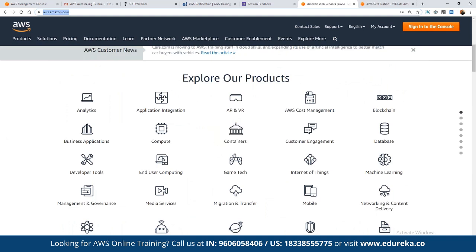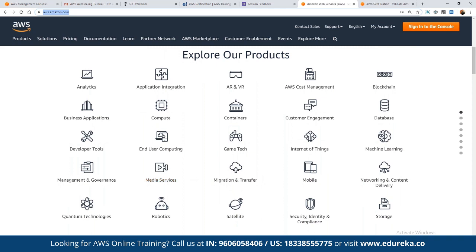Here we can see analytics, application integration, AR/VR, cost management, customer engagement, computation services. We have different services that we can go for. And for migration and transfer, for media services, for end user computing, for game tech, for Internet of Things, there are multiple services available as part of the entire services offered by AWS.